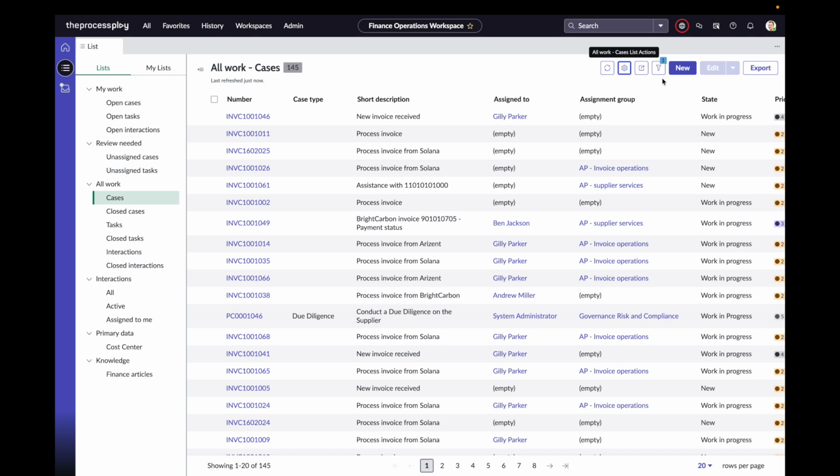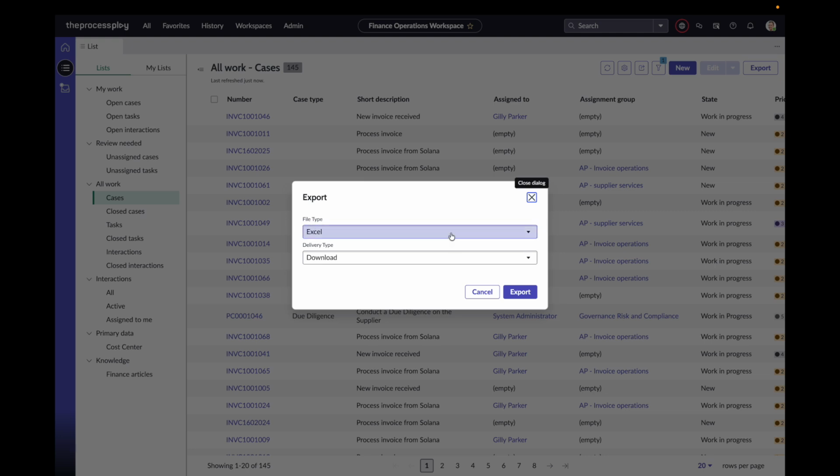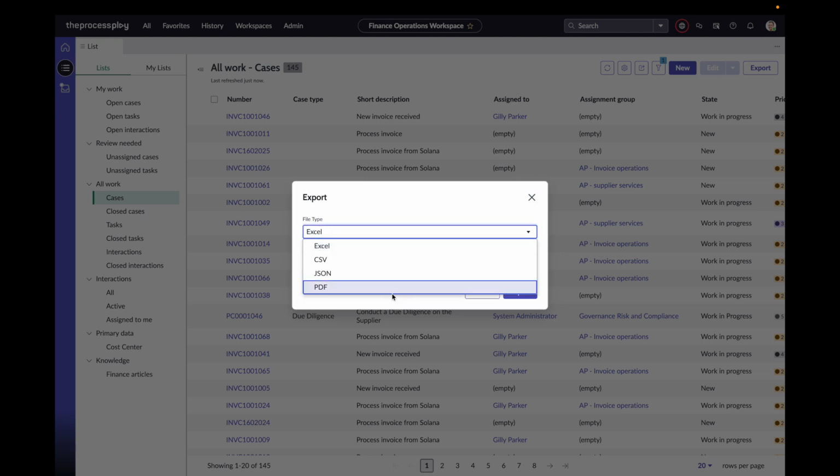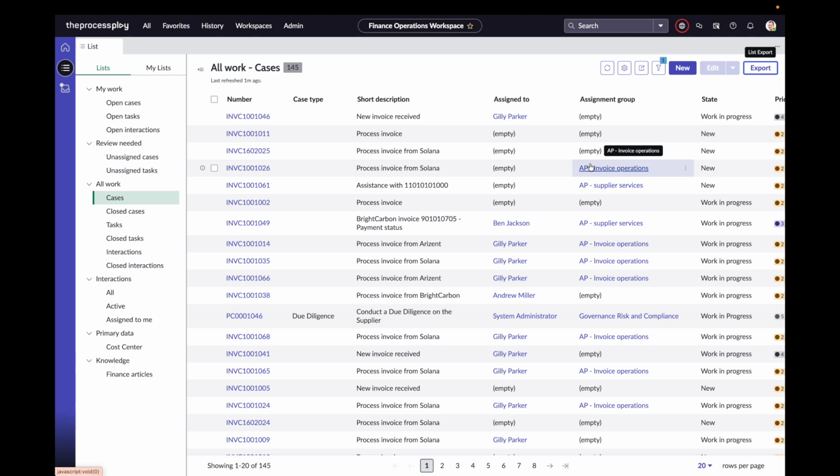And the one last thing that we'll show you on list actions is this in the top right hand corner. We get asked this quite a lot. How can I export this data? So we've got a few options when we click on export, a few different file types. You can do it via PDF. It is worth saying that on the list view, the PDF view can get a bit messy, but it's typically these two, Excel or CSV, that you want. So you can do this depending on the columns that you've got within here. That will dictate what information is provided within that Excel spreadsheet or CSV file.